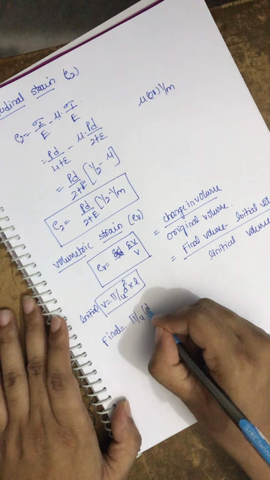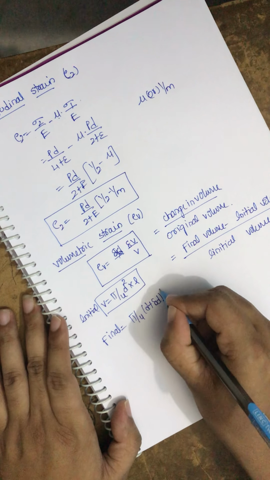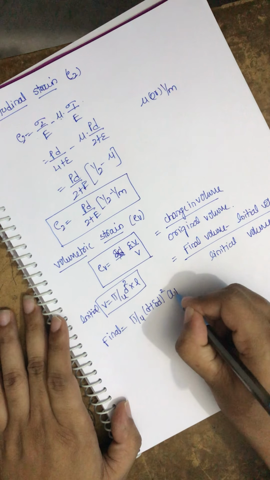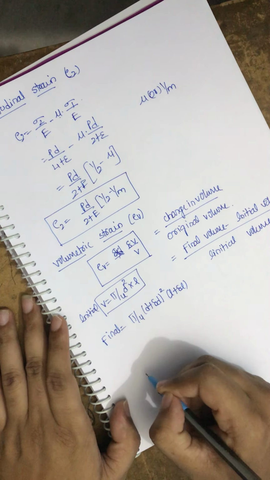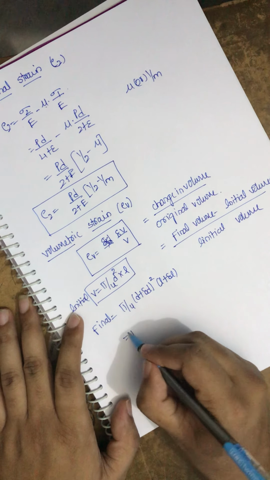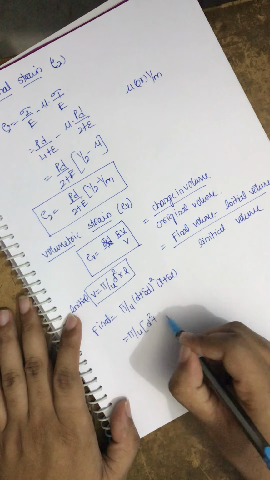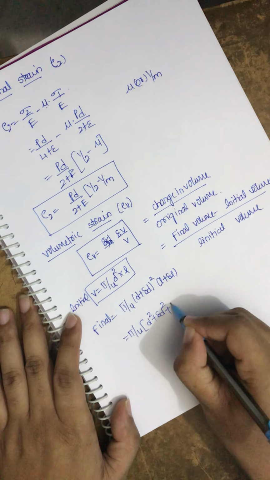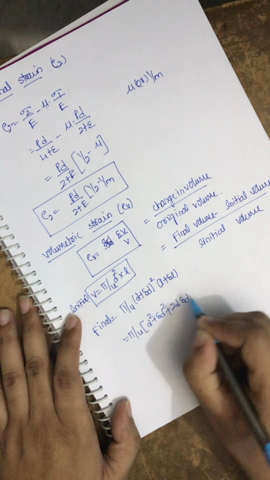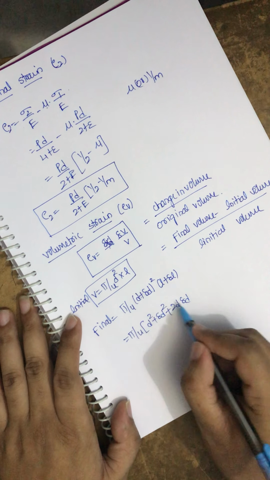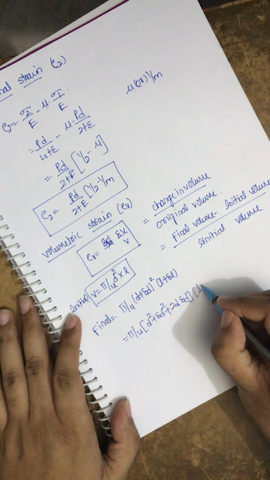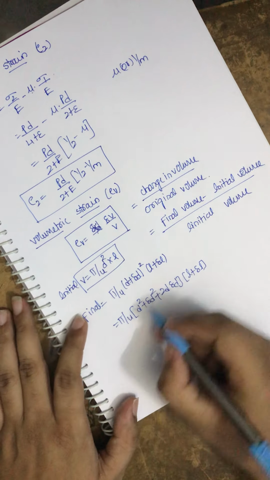There is some change in the diameter, which is some delta d. We have a square. The same way for length, we have a change in the length, which is delta L. If you see pi by 4 into (d plus delta d) square into (L plus delta L), using (a plus b) whole square equals a square plus b square plus 2ab, that means d square plus delta d square plus 2d delta d into L plus delta L.